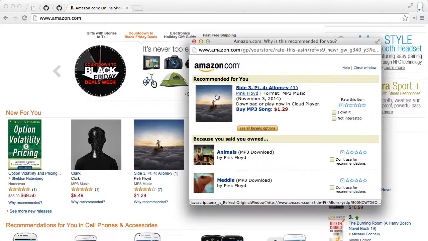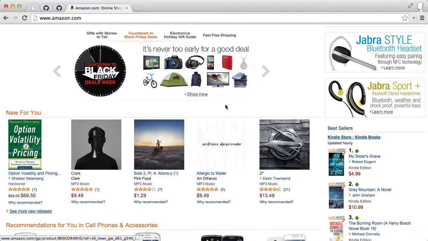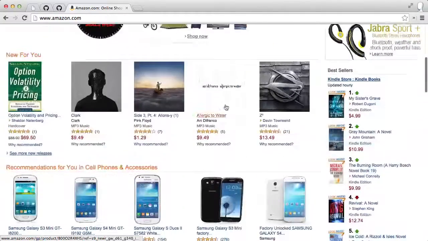Nonetheless, you can see how their engine works, and in this case, it's working pretty good. Now, I actually already purchased this album, so I'm not going to buy this track. But anyway, this is a really good example of personalization and segmentation.